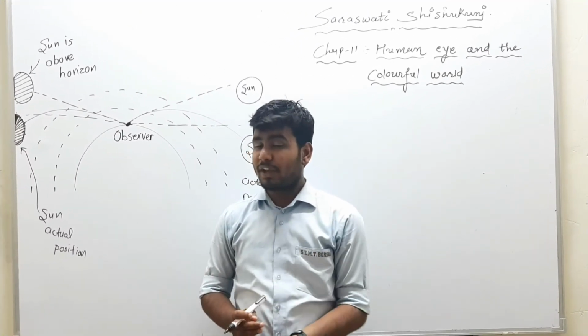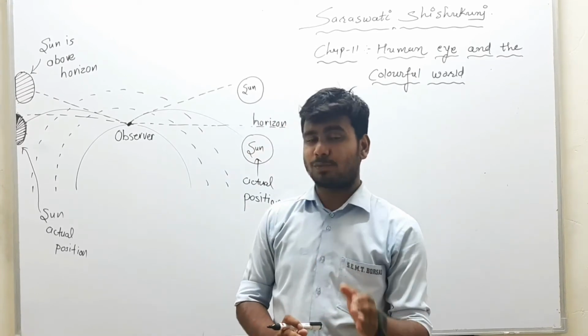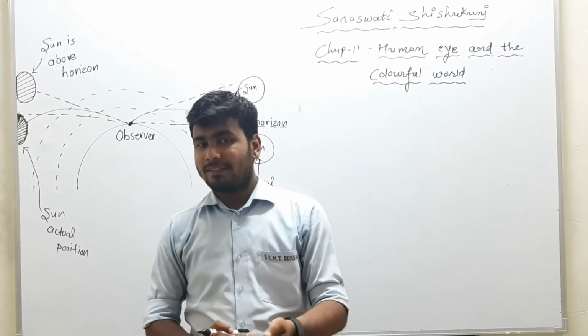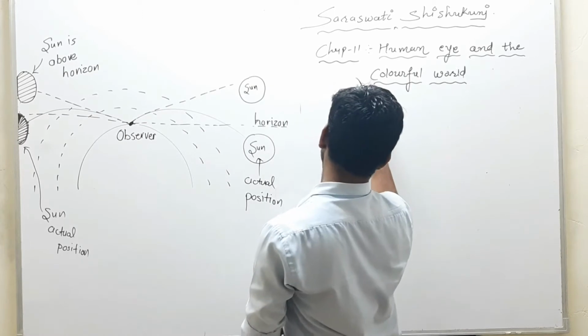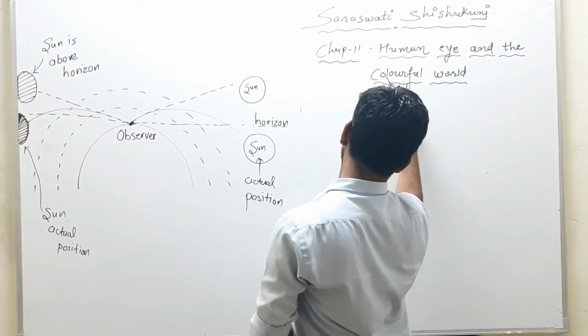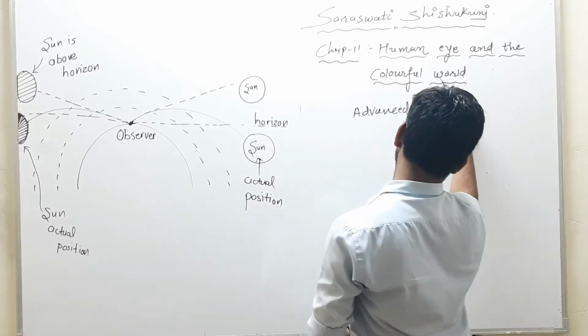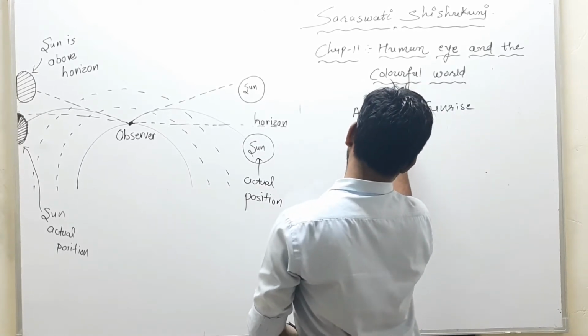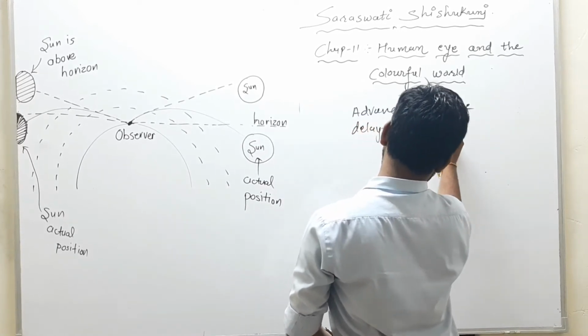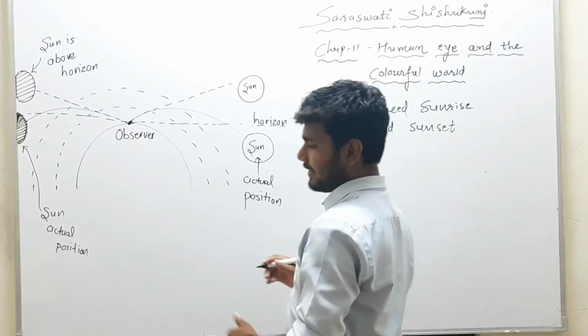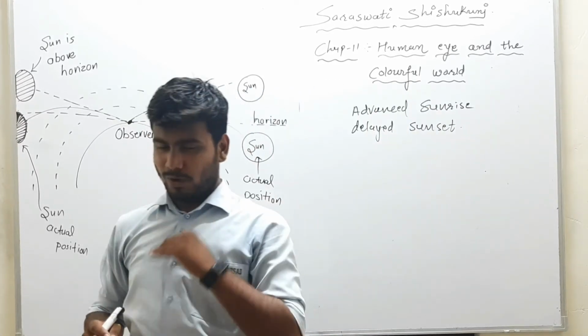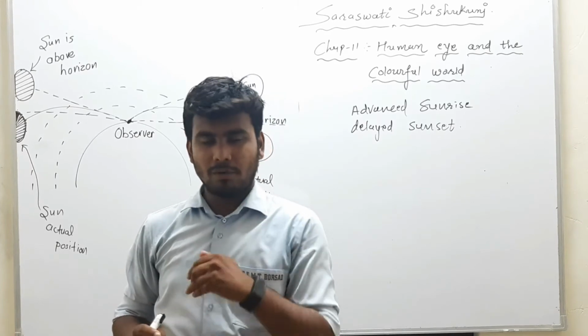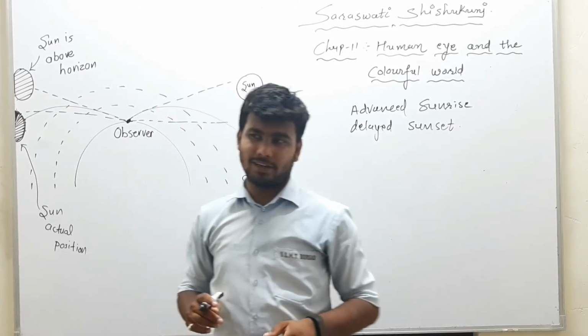Now the next phenomenon related to atmospheric refraction is advanced sunrise and delayed sunset. First of all, what are sunrise and sunset? Actually, whatever we observe is not quite that, so what is sunrise and sunset?